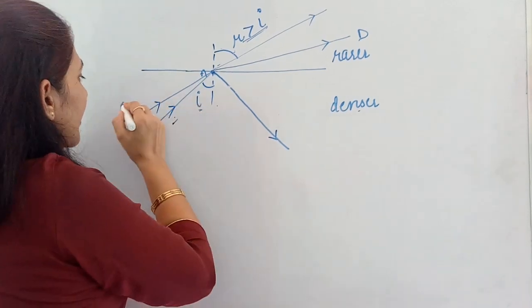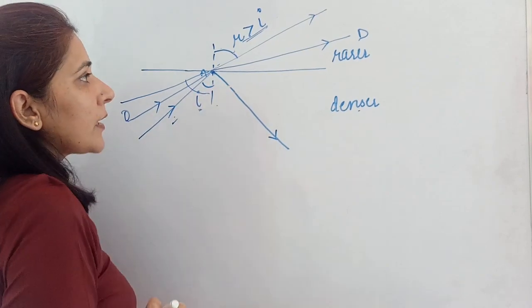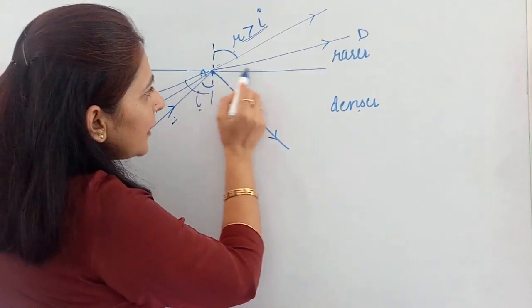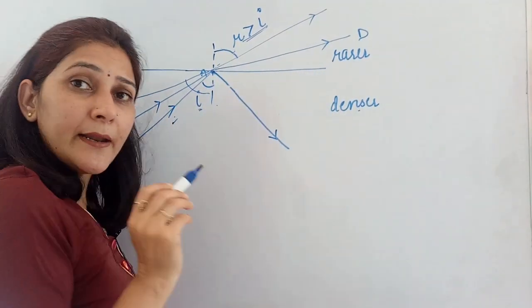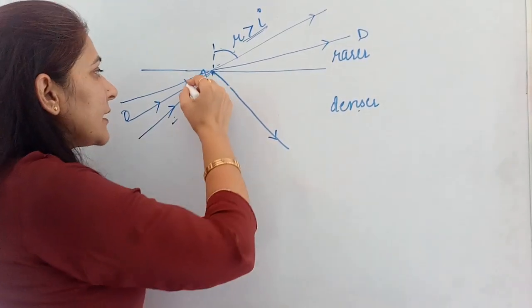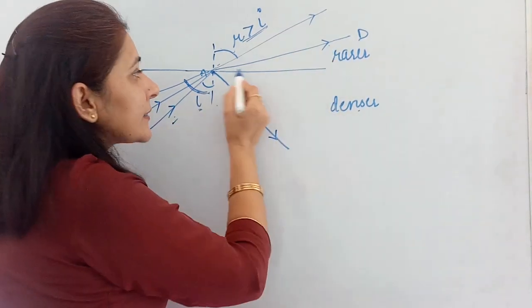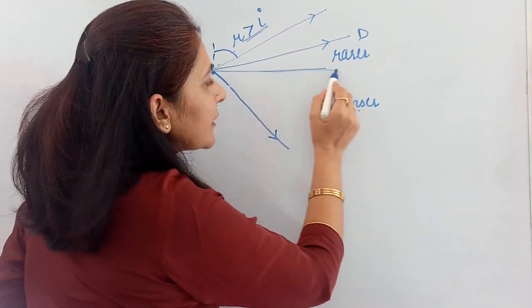What if the angle of incidence is increased more? If I make the angle of incidence this large, then this ray will bend more towards the interface, and a time will come when, for a particular angle of incidence, the refracted ray moves along the interface.